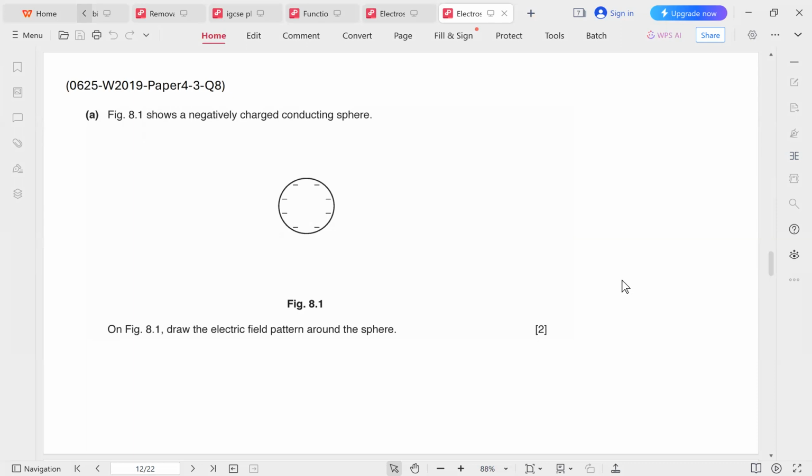This is the same question again in a different exam. We have a negatively charged sphere. So we have to draw 4 equally spaced arrows pointing inwards towards the sphere. These comments on the right here, these are just for you to understand. You definitely do not need to write them in the exam.